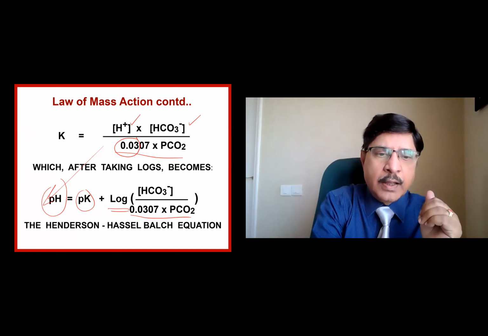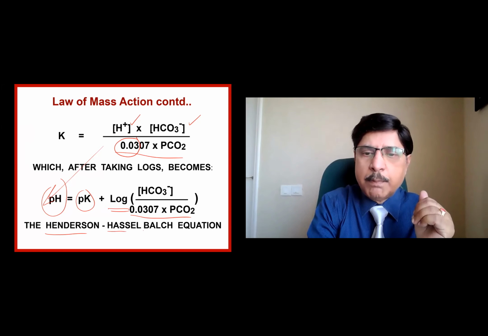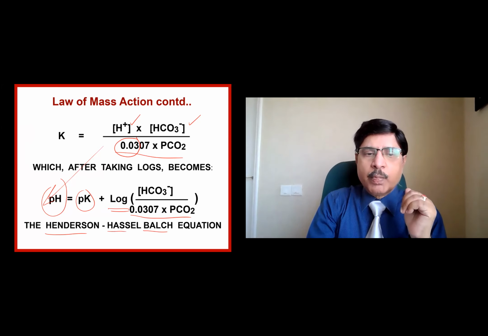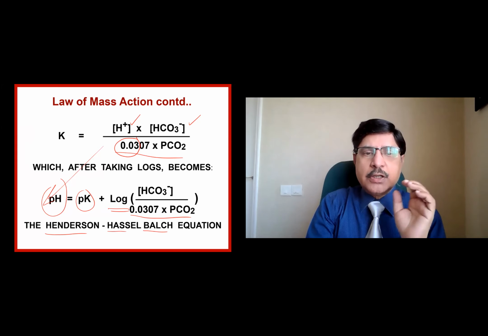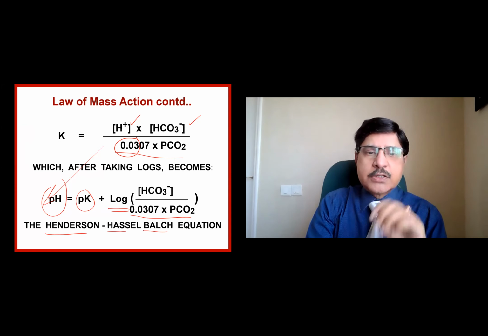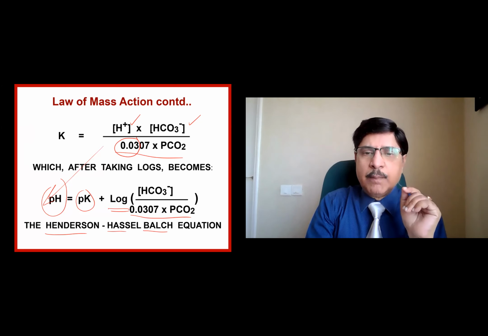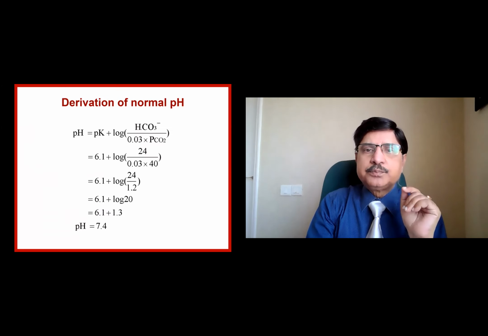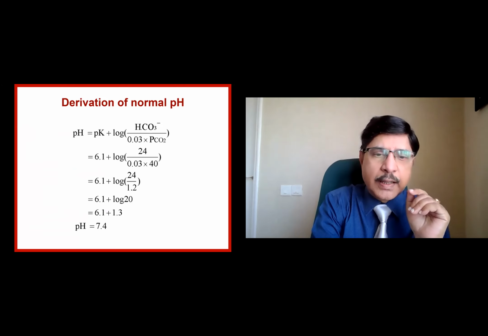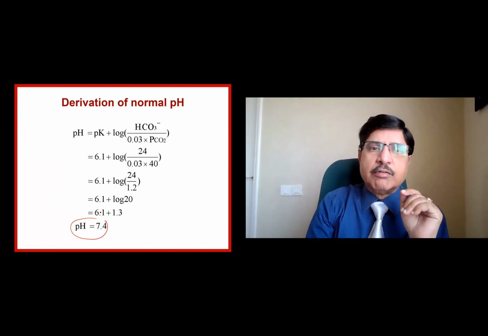This is called the Henderson-Hasselbalch equation. pH is equal to the constant in the form of a log, that is pK, plus log of bicarbonate divided by PCO2 multiplied by 0.03, which is the dissolution constant.